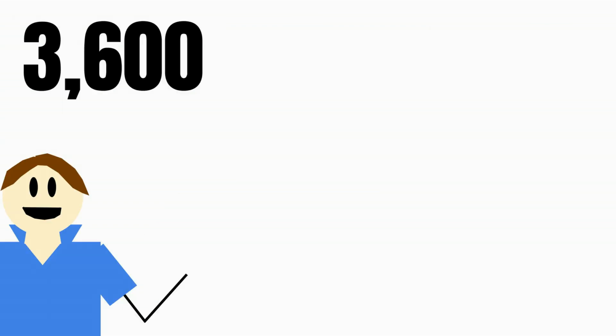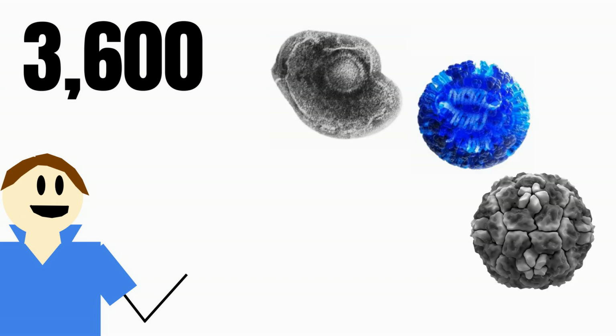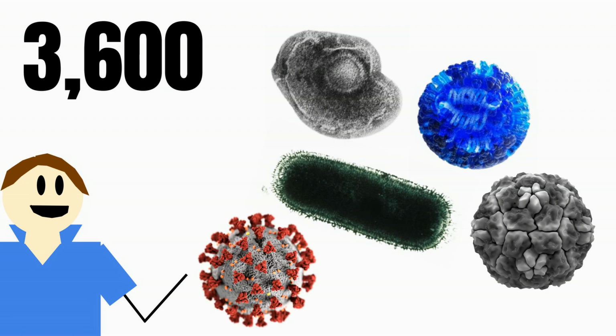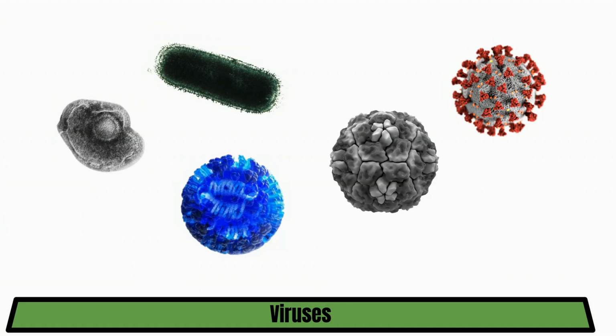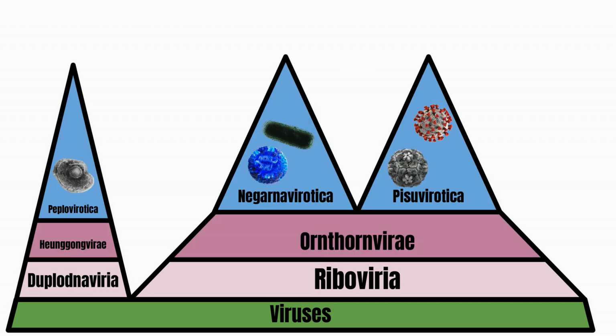There are over 3,600 species of virus, so let's look at a few famous ones and see where they split apart from each other on the tree and why. Let's use chickenpox, influenza alpha, the common cold, rabies, and COVID-19. We start with viruses as a whole, and our first split occurs with chickenpox being a DNA-based virus, where the rest are RNA-based viruses.